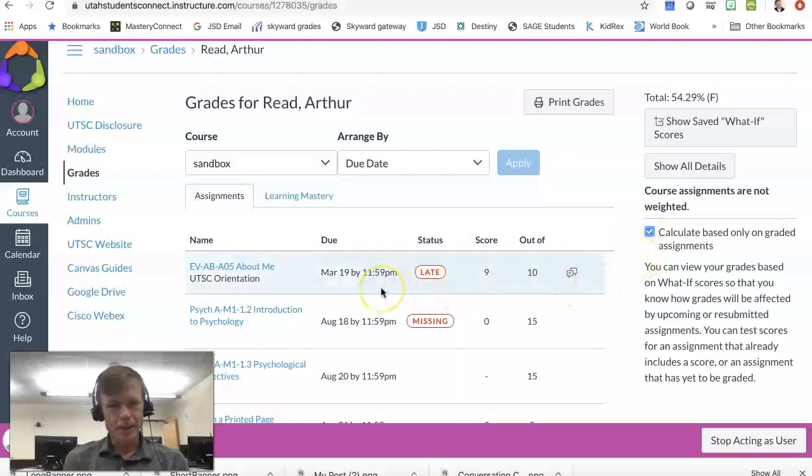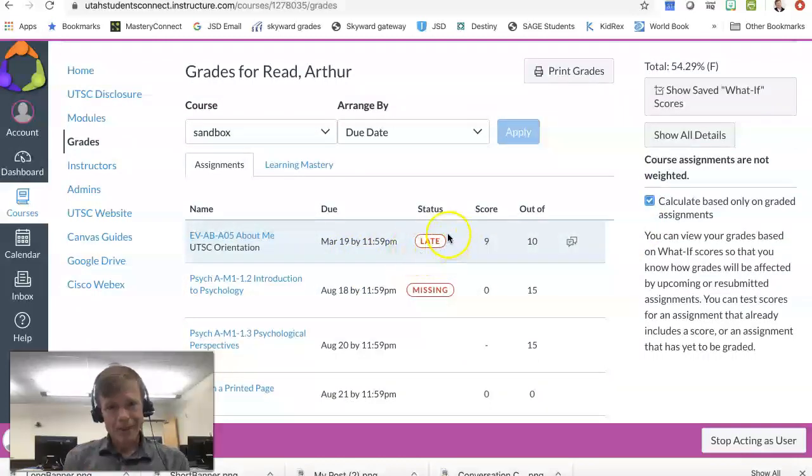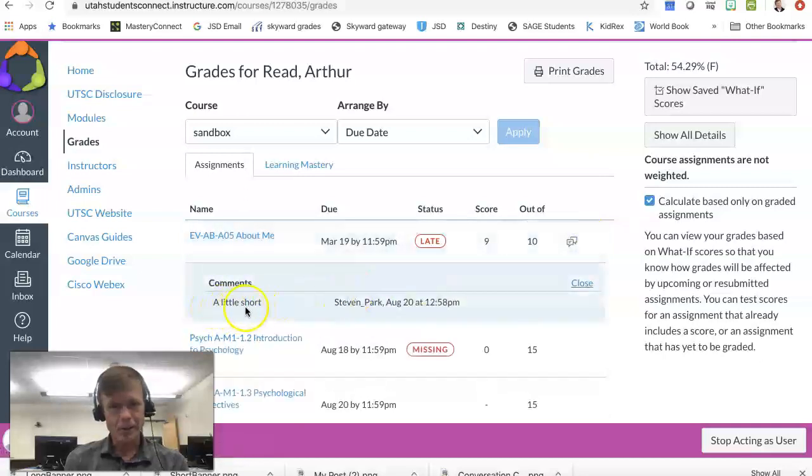Now let's look at the individual assignments in the gradebook so you can understand what the status means. If an assignment says late, like this first assignment says late, that means the student submitted it, but they submitted it late. And there's nothing wrong with that. There's no penalty for submitting assignments late. So in this case, Arthur submitted About Me late. He scored 9 out of 10. And right here, if there are these speech bubbles, then the teacher has left a comment. So I click on those speech bubbles, and here's the comment, a little short.